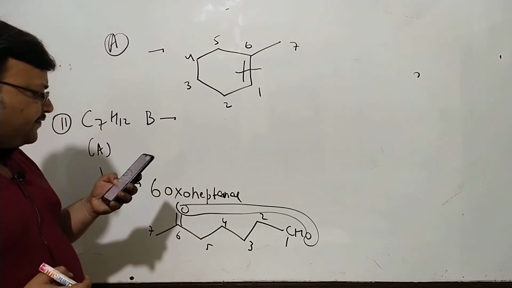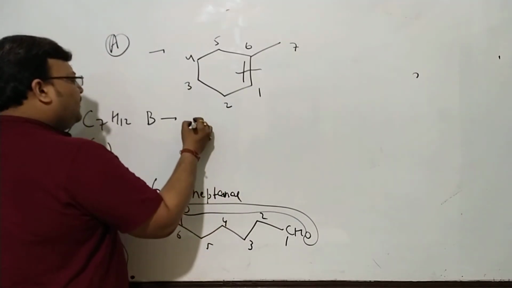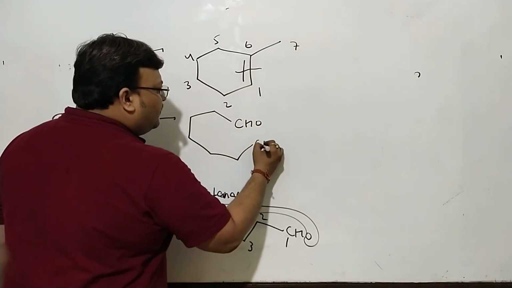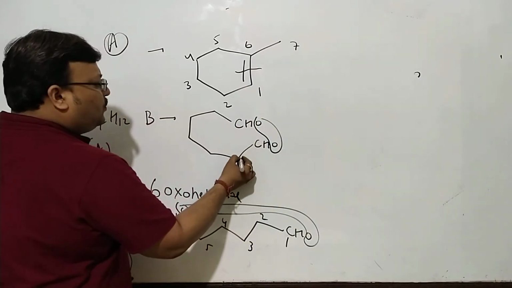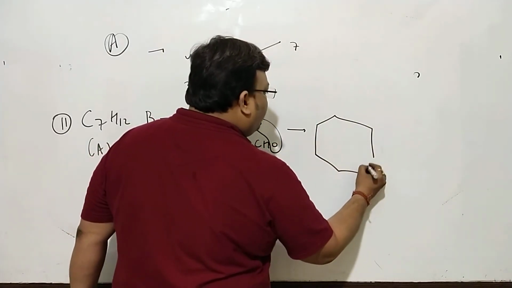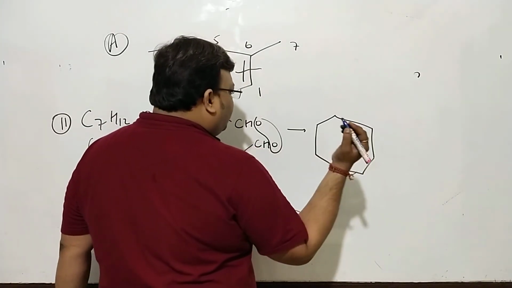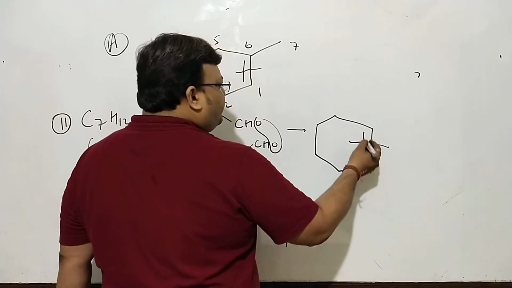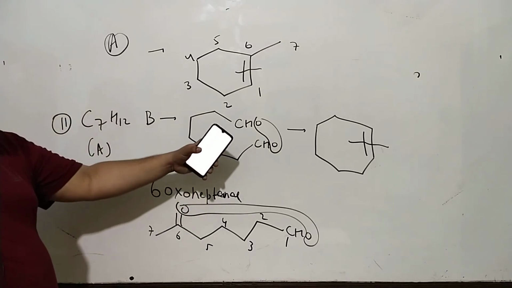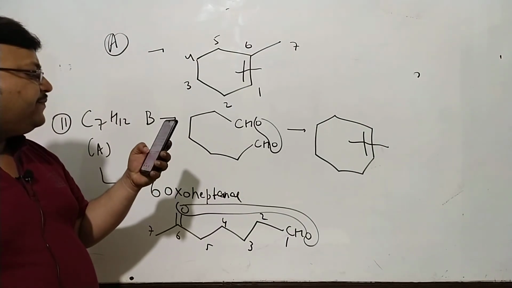Isomer B, which gives you heptane 1,7-dial. CHO, 1, 2, 3, 4, 5, 6, 7. This is how you do it. You will want to draw a 7-membered ring. You will want to practice drawing a 7-membered ring. I am generally better at it because I have drawn it several times. Do a cross check. 1, 2, 3, 4, 5, 6, 7. This is how you get heptane 1,7-dial, and B must be an alkene like this.